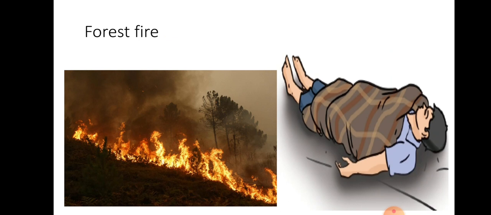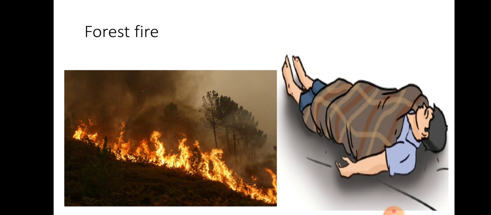When we wrap the blanket around the person, the air supply will be cut off, and slowly the fire will stop. Okay, we can arrest the fire. So only they are doing like this.